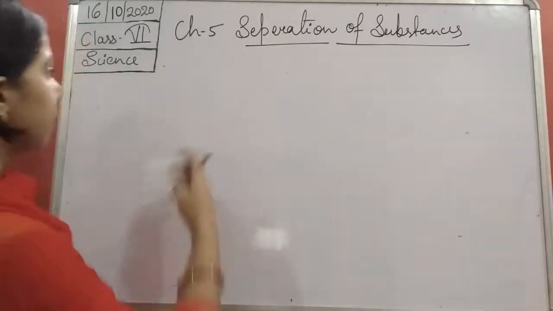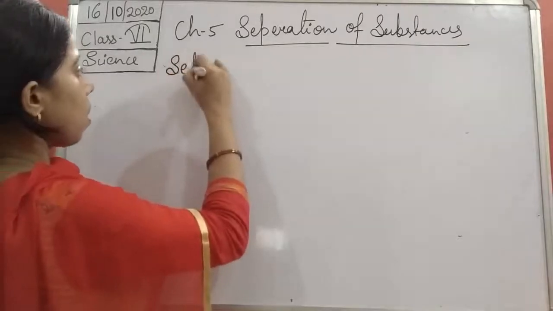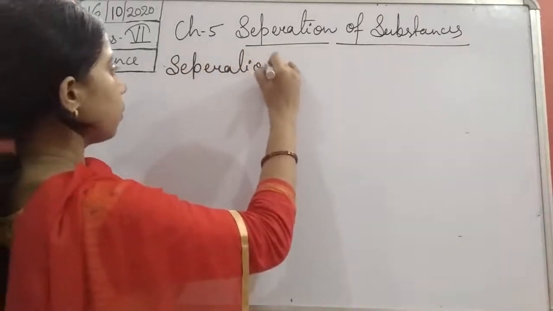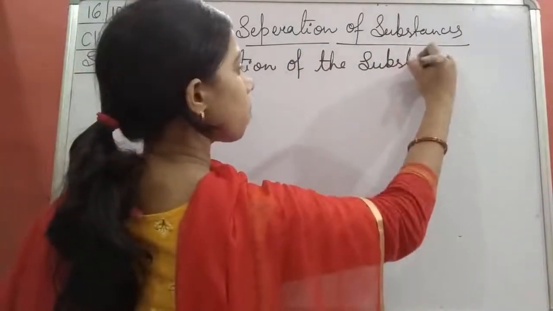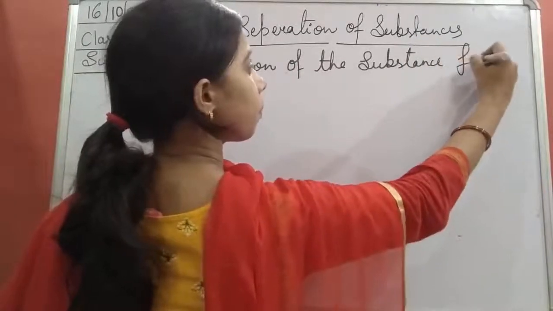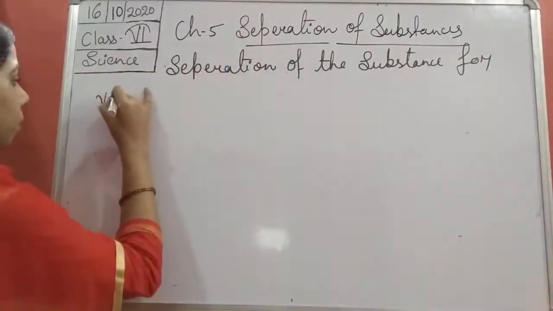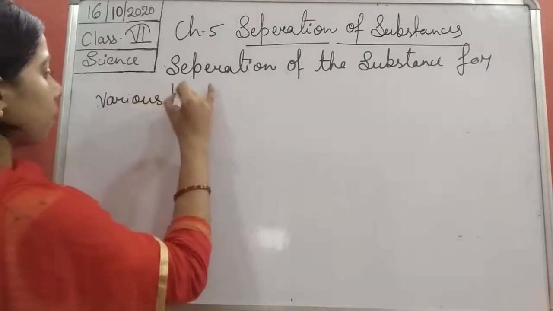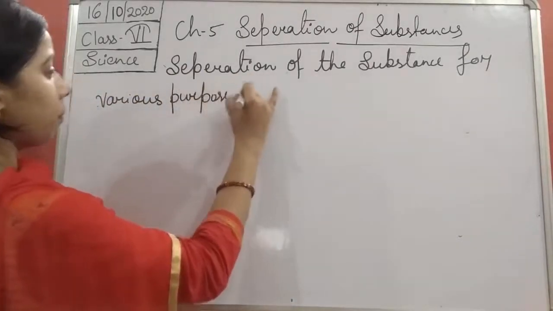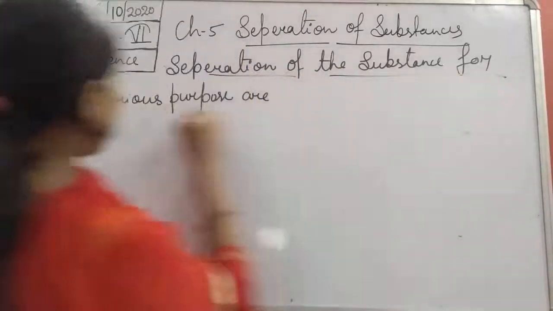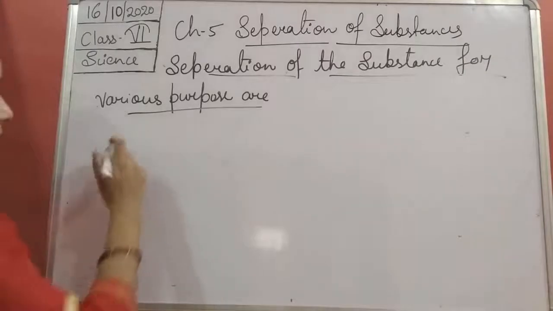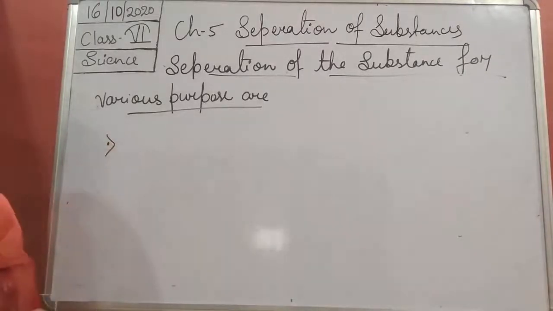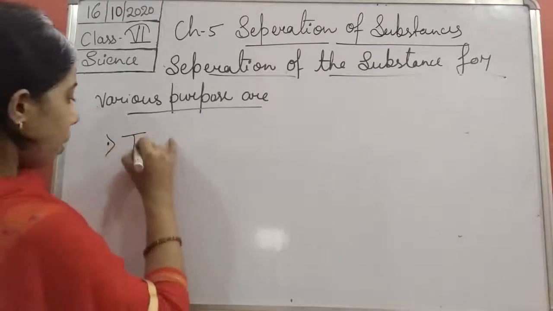So we can say separation of substances is for various purposes. Let me write all the three points and we will discuss them one by one. The first thing is to remove an undesirable product.